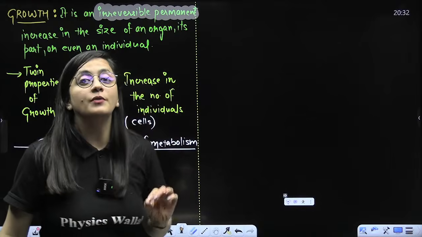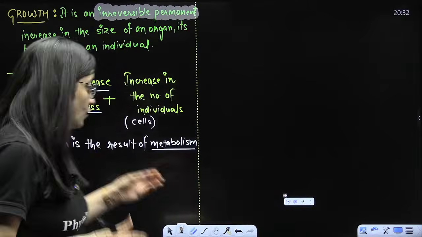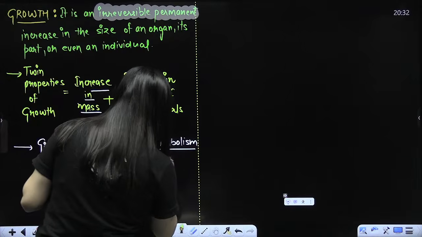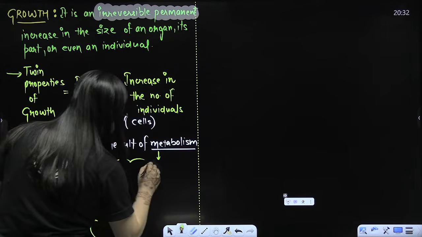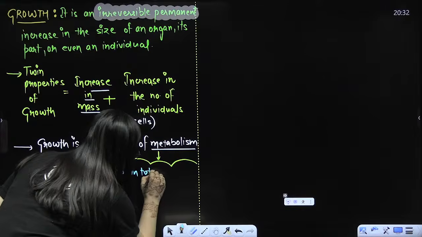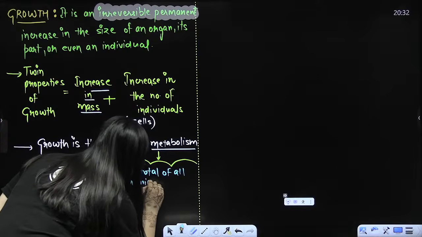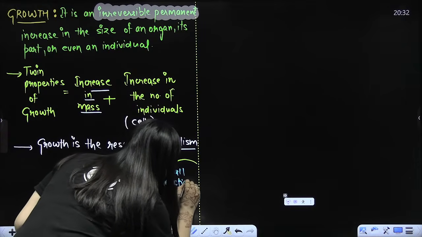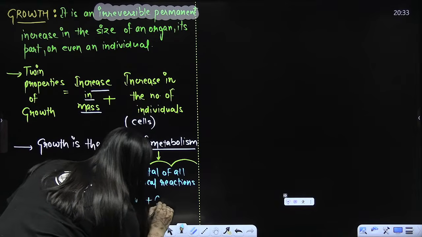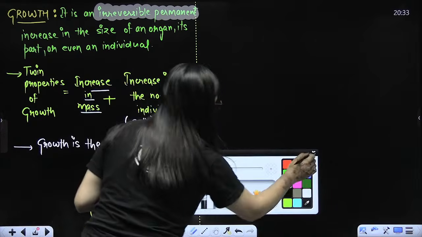Whenever you talk about the chemical reactions, sometimes there is the build-up, sometimes there is the breakdown. No doubt individually, separately, we will also discuss what metabolism is, but because I believe that some of you are still not aware what exactly is the metabolism, I'm telling you. Sum total of all the chemical reactions occurring in a living body make the metabolism. And here you have two words, beta: one is anabolism and another word is catabolism.